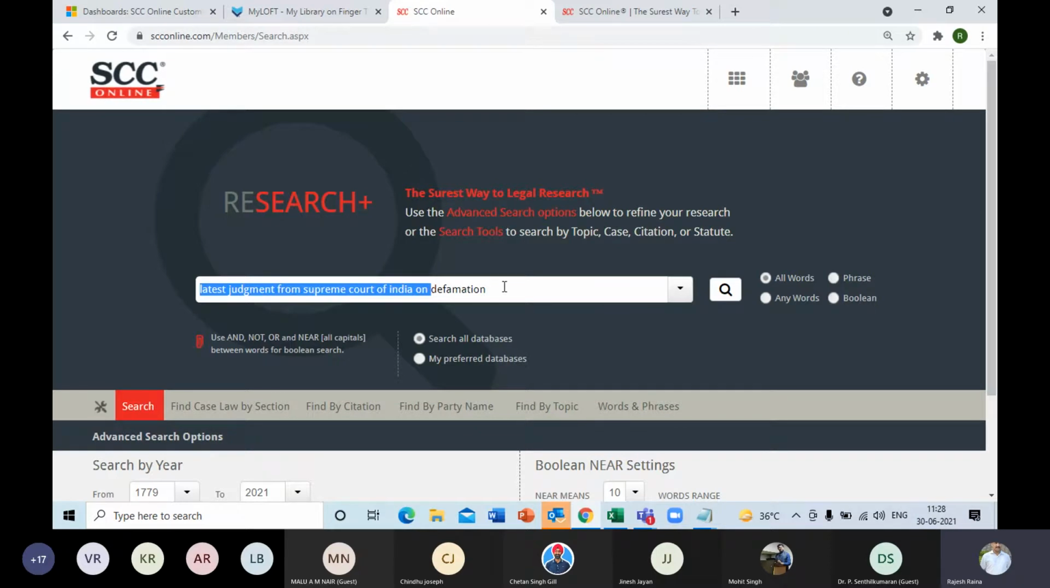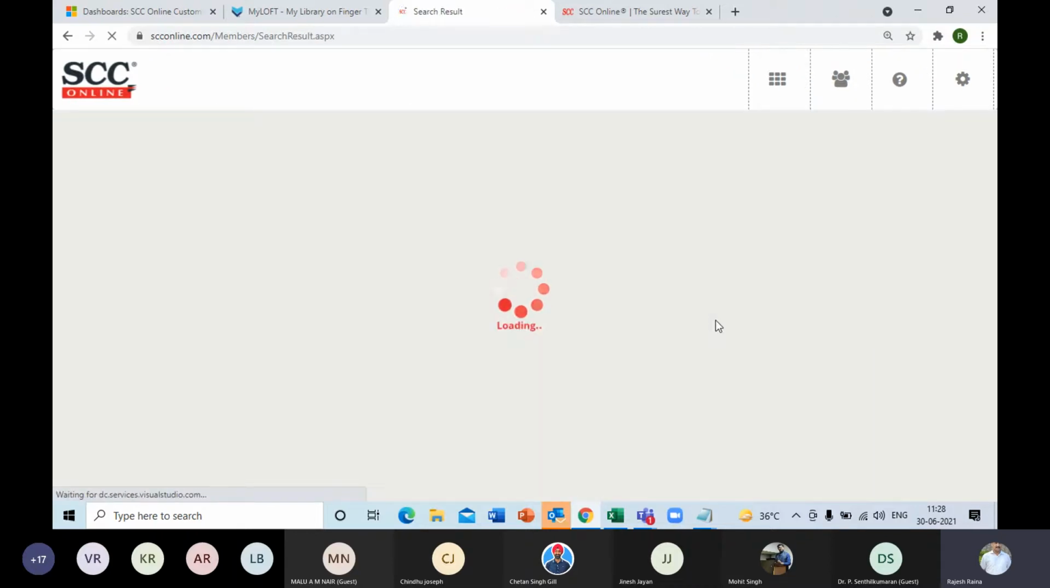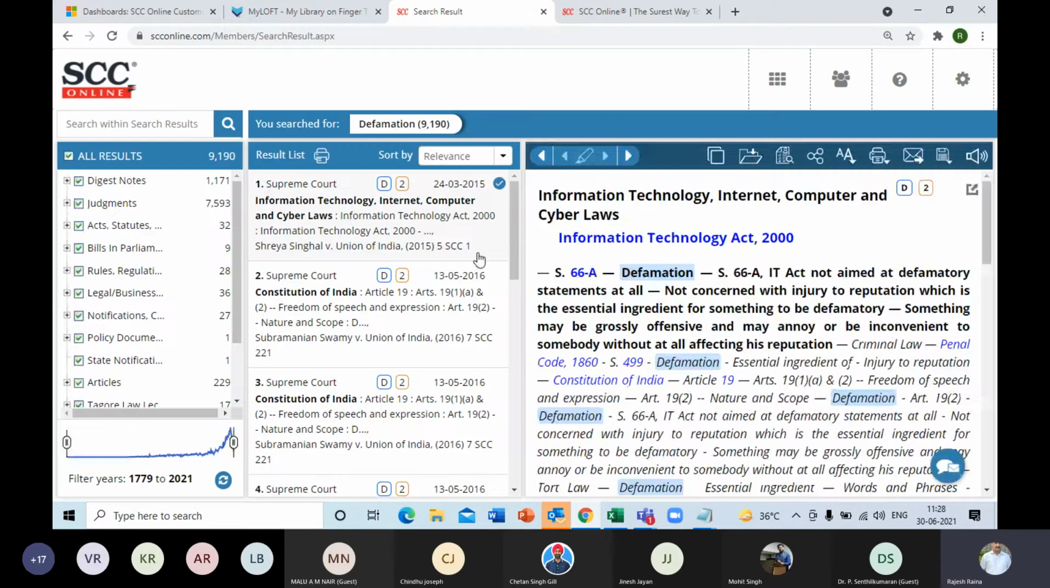So latest judgment from Supreme Court of India, you have already seen that we were able to use the filters. We were able to do the sorting. So all these things are taken care of by the software itself. So let's see the results now, and there is a sea change from 219. It's now 9,190. So it's a huge difference. The less we key in, the more results we're getting. And as you can see over here, digest notes and the judgments.